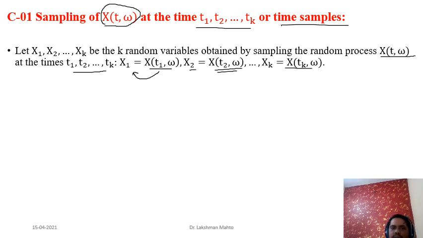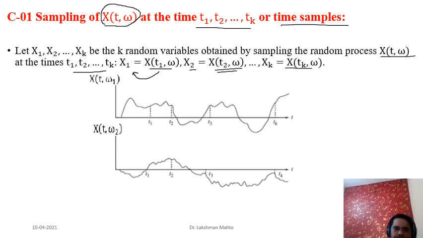In that process we are just sampling at k number of times. So in that process we are getting k random variables, and all these random variables we can also call time samples. So I have taken just two examples here.